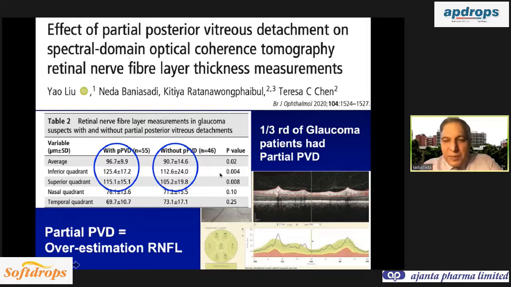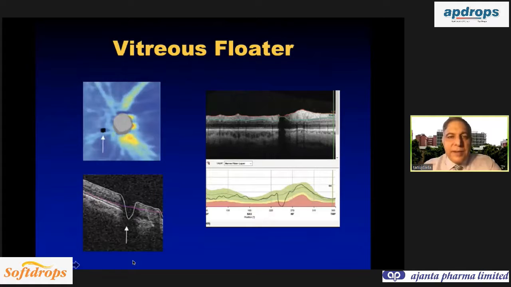Then if you have a partial PVD, it is causing traction and pulling up the retinal nerve fiber layer. And what they found was that partial PVD leads to overestimation of the retinal nerve fiber layer. So if you have a glaucoma patient who has a partial PVD, it is not going to give you an accurate picture. And once the patient develops a complete PVD, there will be a sudden deterioration of the retinal nerve fiber layer, because it was hitched up due to the traction of the PVD. So remember, partial PVD can lead to overestimation of the retinal nerve fiber layer.